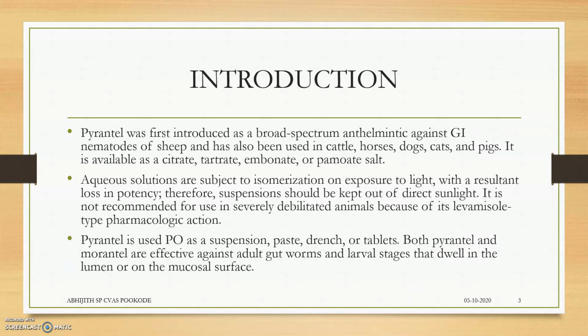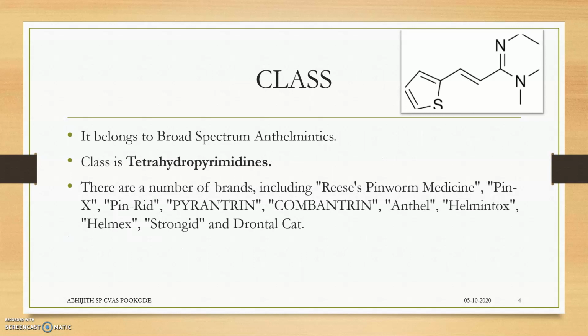Pyrantel was first introduced as a broad spectrum anthelmintic belonging to the tetrahydropyrimidine group and was used in cattle, horses, dogs, cats and pigs, etc. It is available as pyrantel citrate, pyrantel tartrate, and pamoate salt. The pamoate salt is more famous, like pyrantel pamoate. Pyrantel embonate is also very much used in dogs and horses. So it belongs to the broad spectrum anthelmintics, and the class is tetrahydropyrimidines.